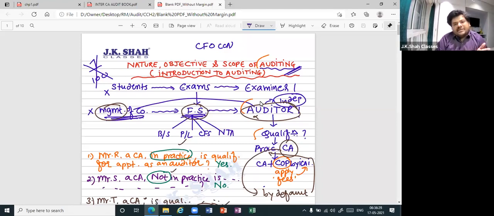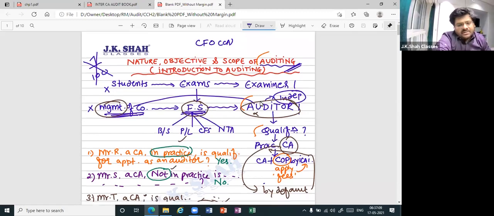And how do you become a practicing CA? After becoming a CA, you should hold a COP, which is issued by ICAI. What is COP? Correct, certificate of practice. Without a certificate of practice, can I do auditing? No. For a certificate of practice, is any other exam required? No. I told you, you just have to apply to the institute, pay the requisite fees, and get the COP. Thereafter, I also told you that in the examination, whenever they just use the words chartered accountants, what do we always assume? They are practicing chartered accountants. So even if they just say CA, we'll always assume practicing CA.